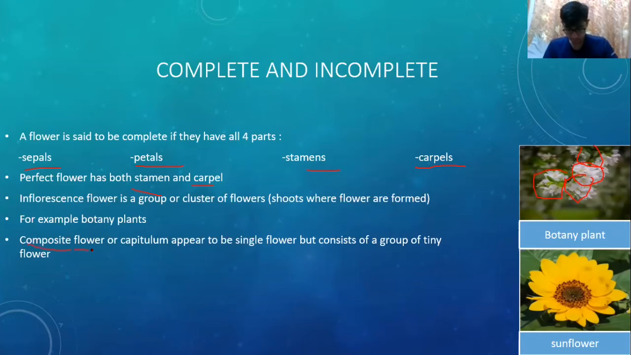Composite flower, or another name, capitulum. It appears to be a single flower but consists of a group of tiny flowers. As you can see here, sunflower is only a single flower, but at the center of the sunflower, you can see a small group of flowers. So that's all from me. Next, I will give it to Alif.